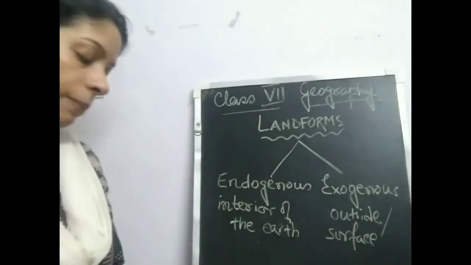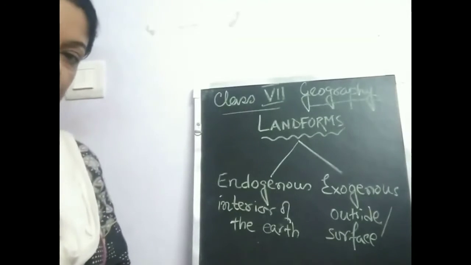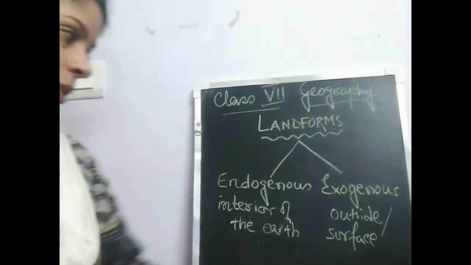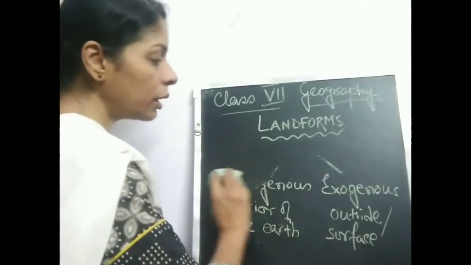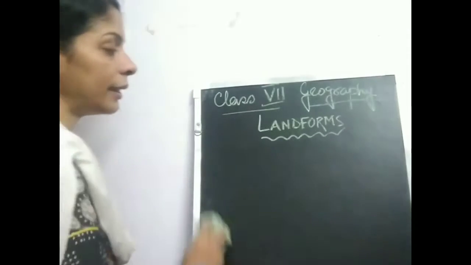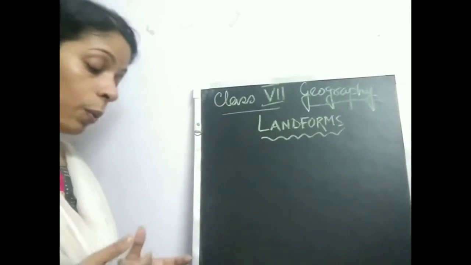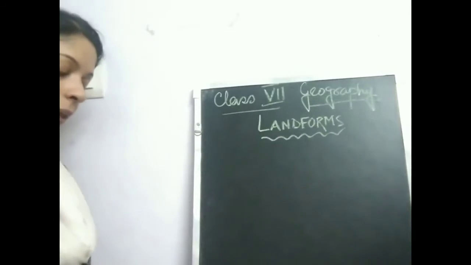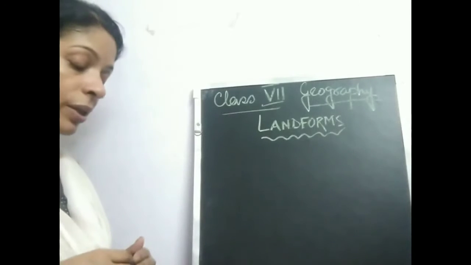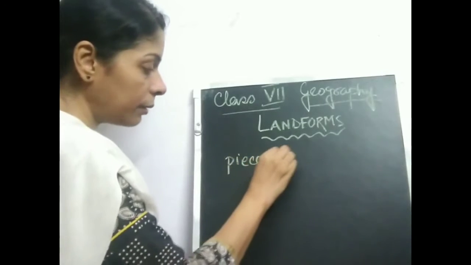So let us first take up the endogenous or the internal forces that are responsible for the development of the landforms. When we are looking at the endogenous forces, we see that something happens within the interior of the earth due to which landforms occur. Now, why does it occur? If we look at the earth crust, then we see that the earth crust consists of several plates. Several plates means several pieces of the earth's crust.